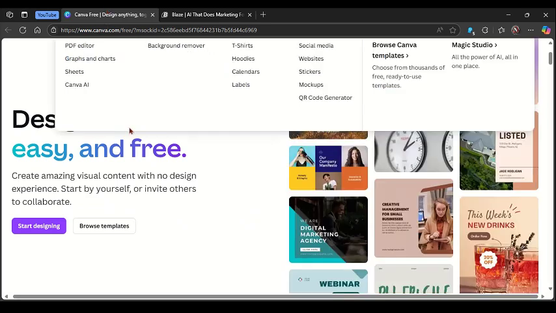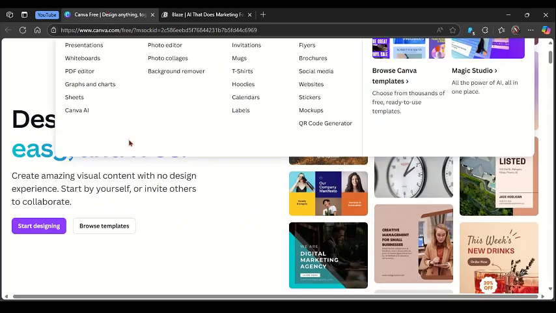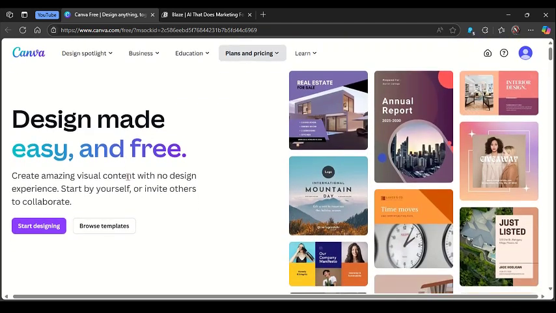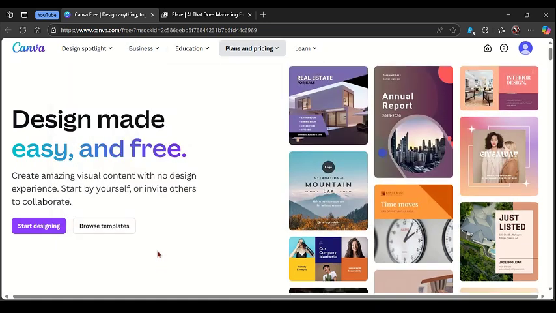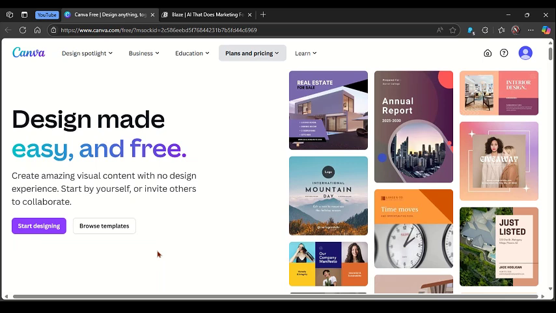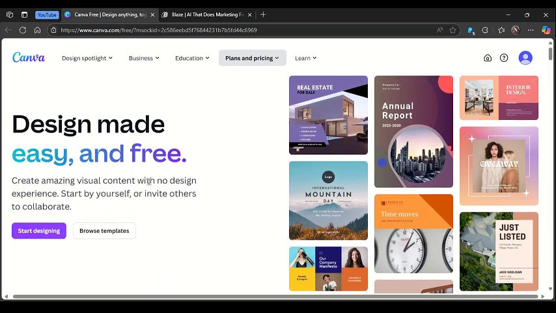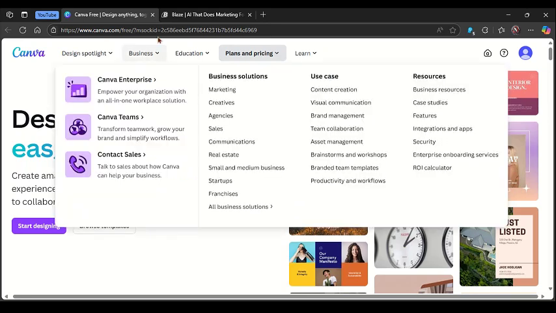In this video, I'm going to create a quick in-depth comparison review about these two AI design tools platforms, which is Canva and Blaze AI. So let's get started with the in-depth features and a review about these two platforms to help you decide which of these AI tools would be your best choice in 2025.